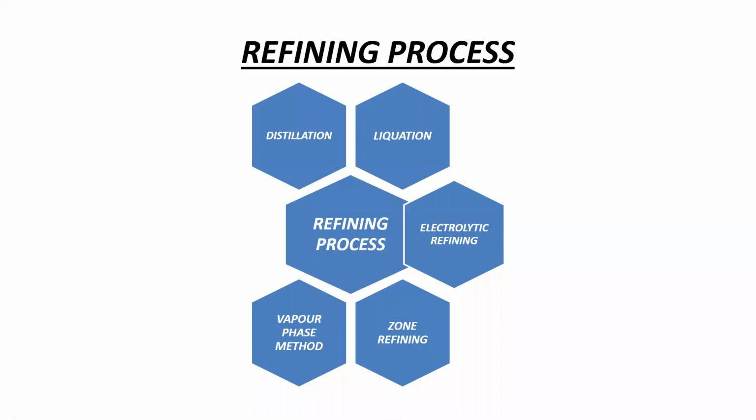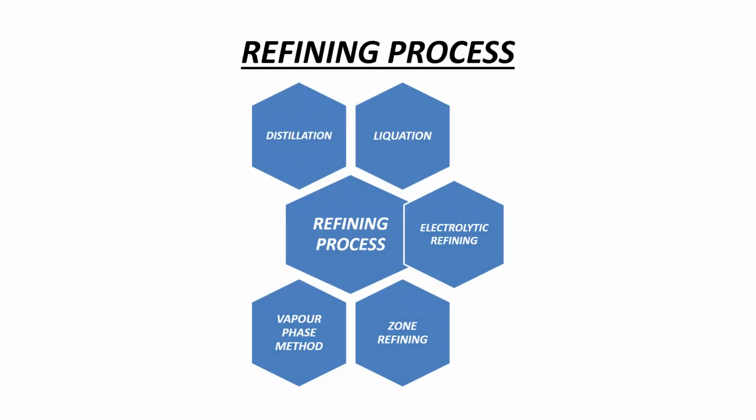Next process is the refining process. The first two processes are concentration of the ore and extraction of the crude metal, which I already explained in the previous video. So actually this is the third process, for refining of that metal from the ore. There are 5 methods under this process.